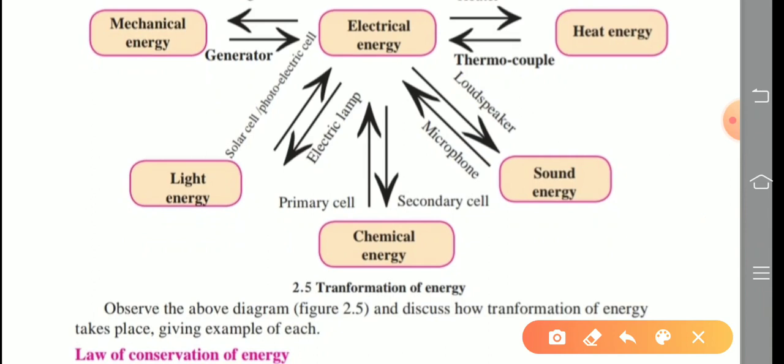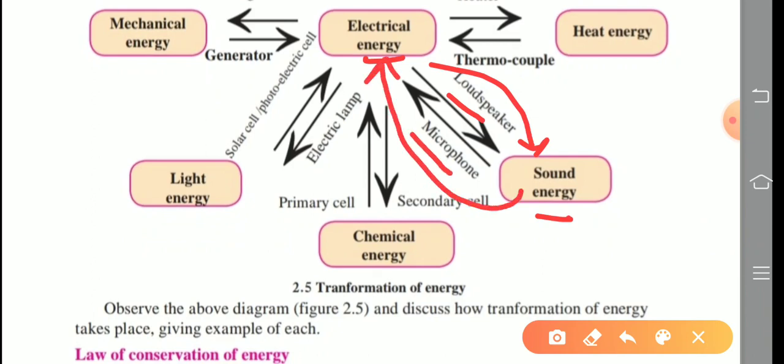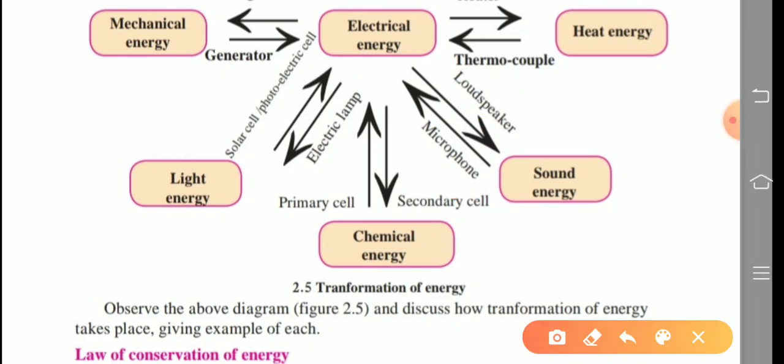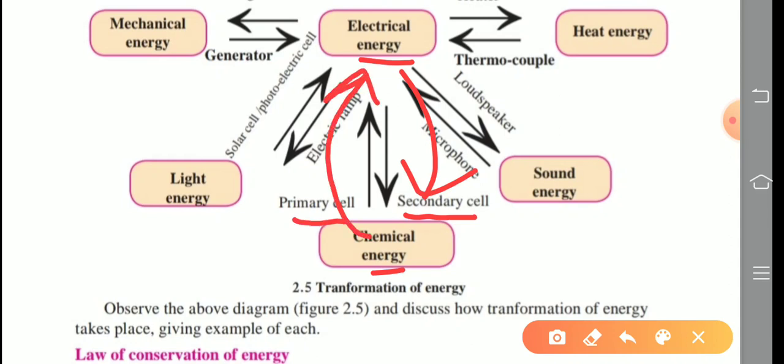Next, electrical energy and sound energy. Electrical energy is converted into sound energy with the help of a loudspeaker, and sound energy is converted into electrical energy with the help of a microphone. Next conversion, electrical energy and chemical energy. Electrical energy is converted into chemical energy with the help of a secondary cell, and chemical energy is converted into electrical energy with the help of a primary cell.